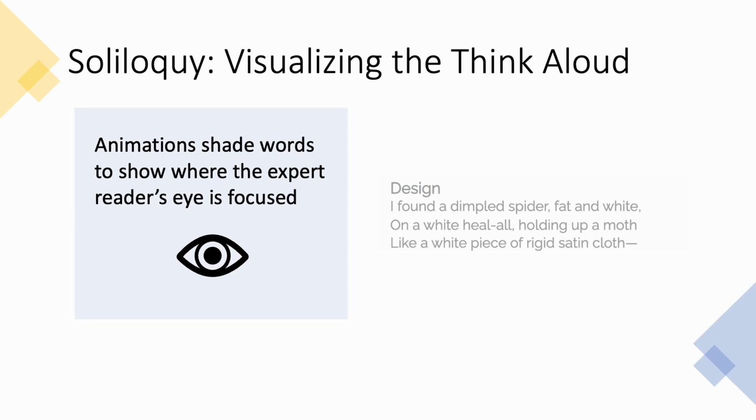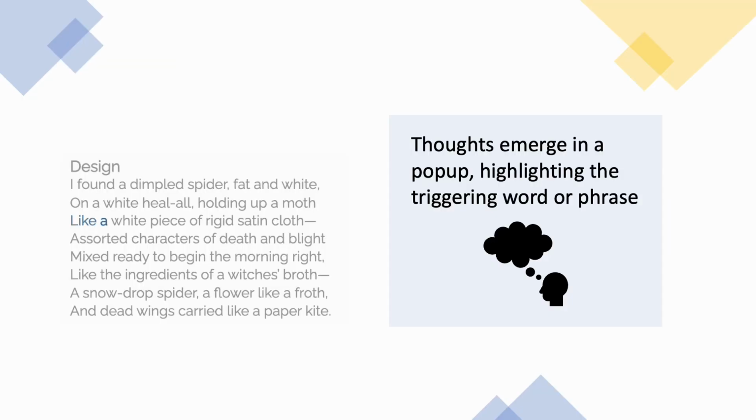Along these lines, we created Soliloquy, an interface that seeks to visualize the think-aloud of an expert reading poetry. Soliloquy begins by using animations to shade words and show where the reader's eye is focused. When the reader notices something or has an idea, the thought emerges on the screen as a pop-up. Additionally, the word or phrase that triggers this specific thought is highlighted to provide additional context.